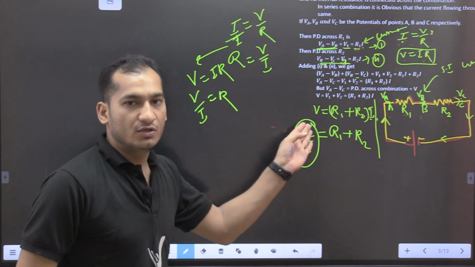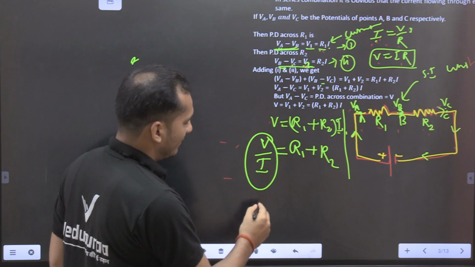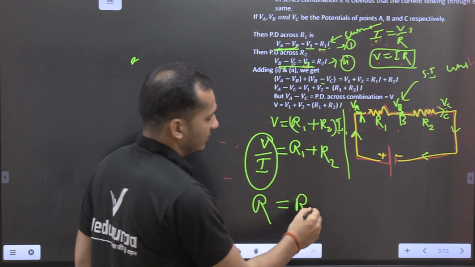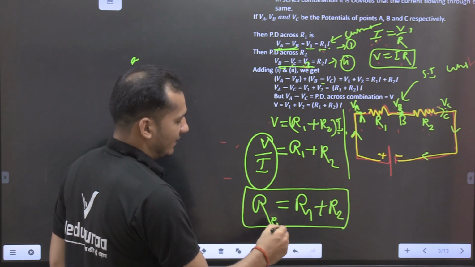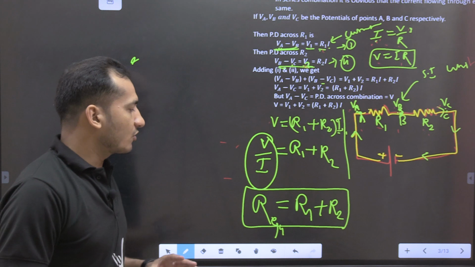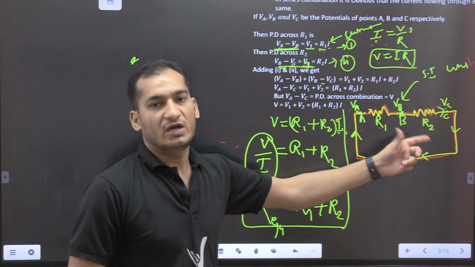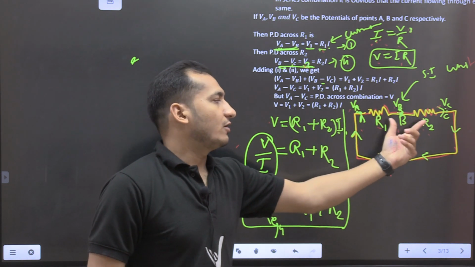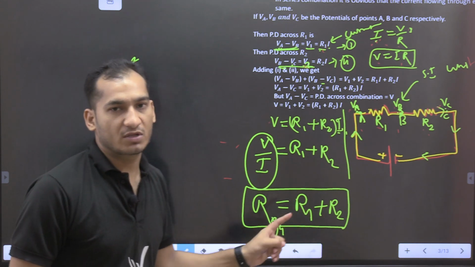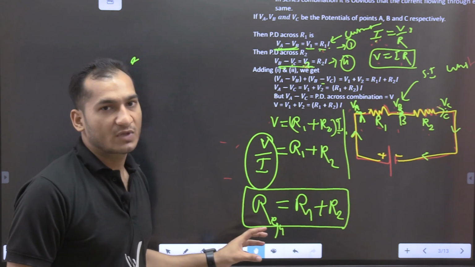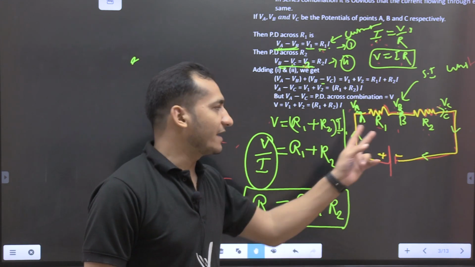Now we can put this value in this portion also. V by I is our R, so R equals R1 plus R2, the equivalent resistance. In series combination, if two resistors are connected in the circuit, their equivalent resistance is found by adding both resistors, R1 plus R2. Then you get the effective resistance, or R equivalent, or total resistance of the circuit.